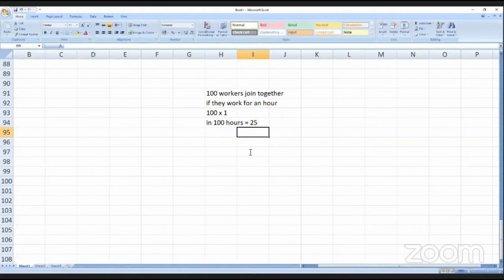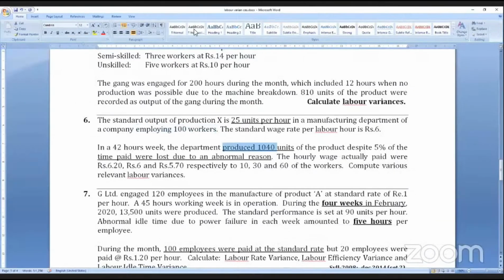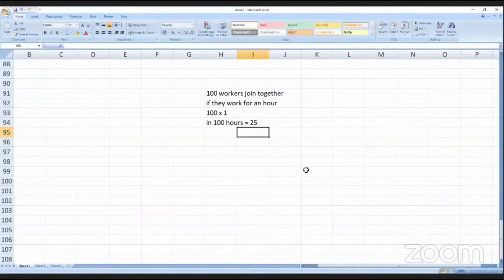Actual production is 1040 units. How many hours time allowed for 1040? Answer is 1040 into 100 divided by 25, 4160 hours allowed. But they worked 42 hours, 4,200, again 4,200. And the idle time is extra.